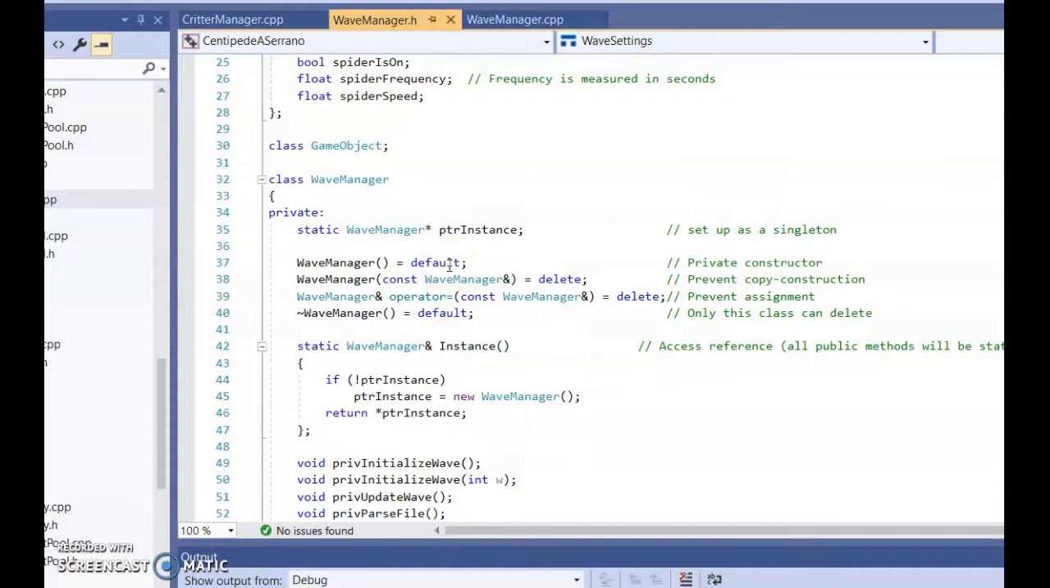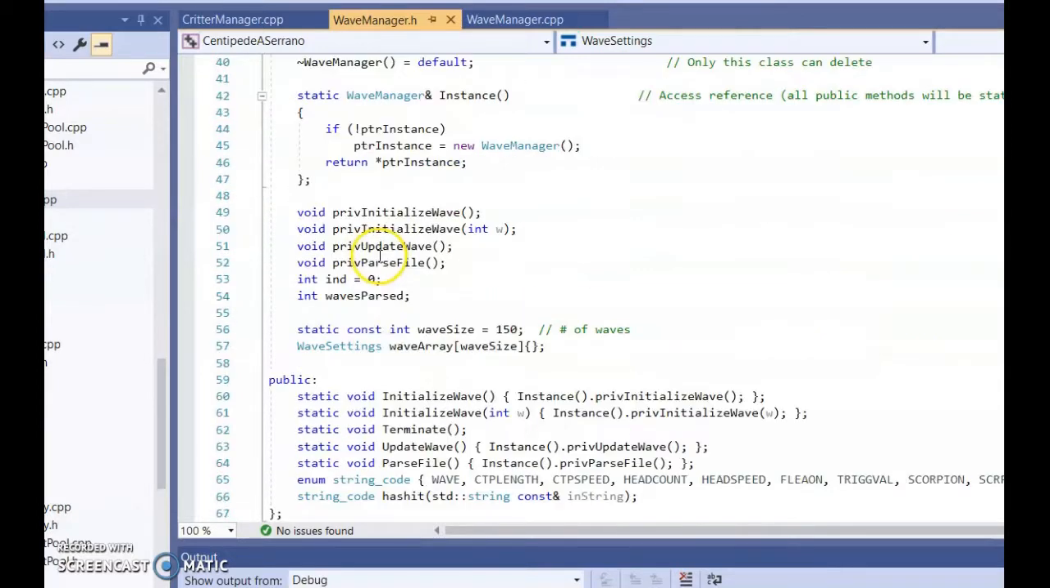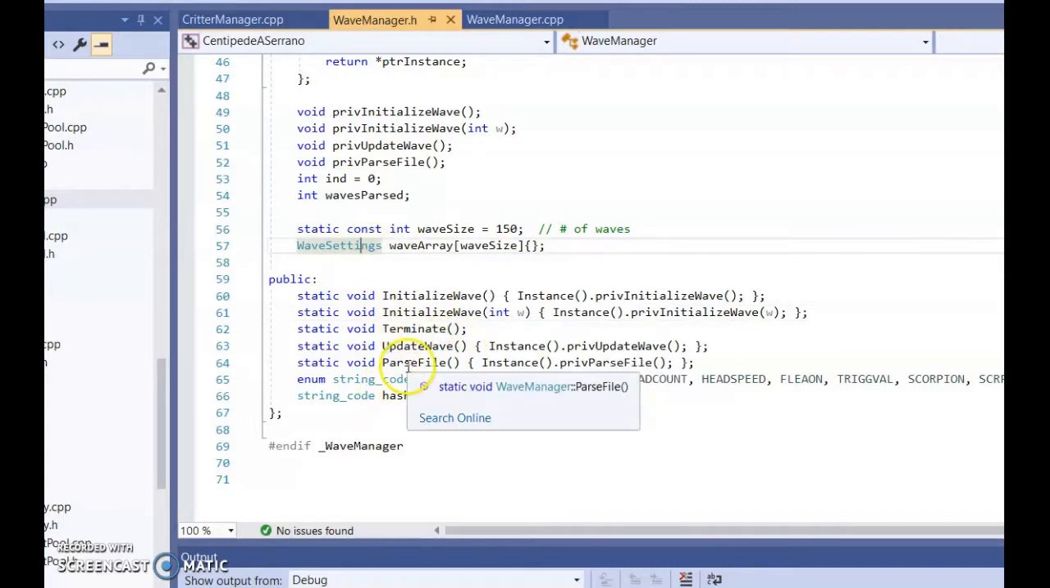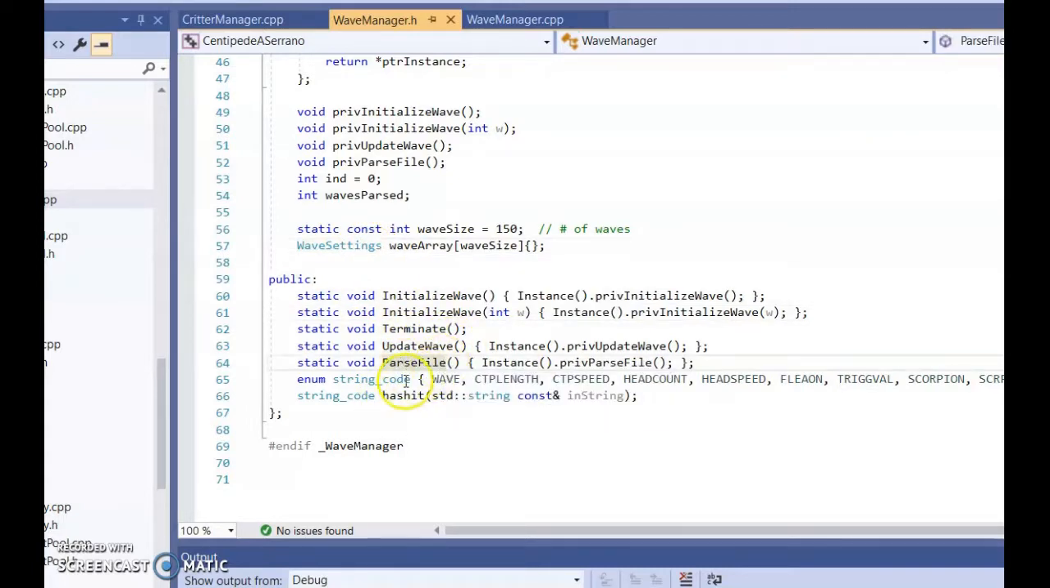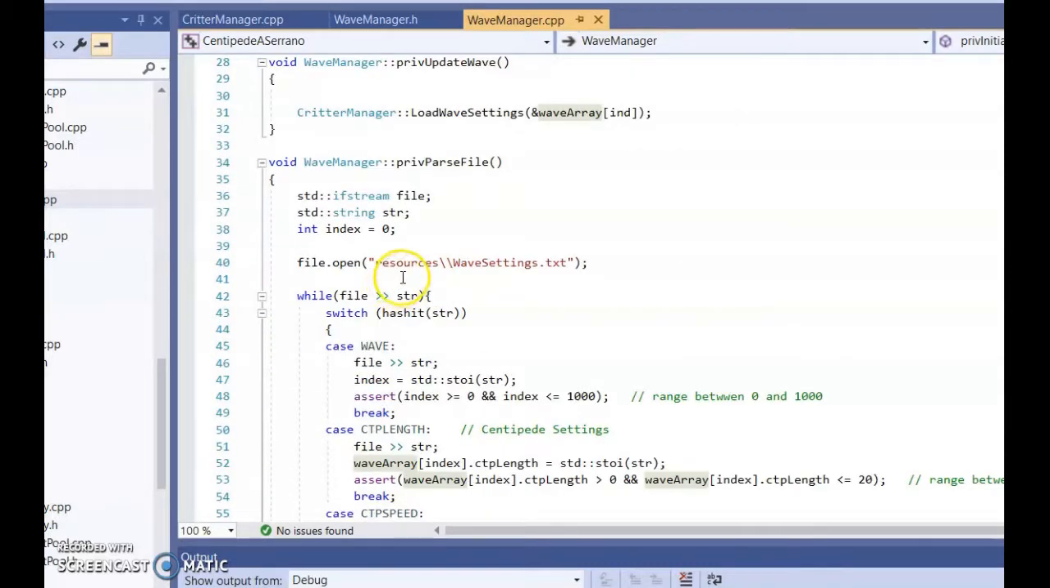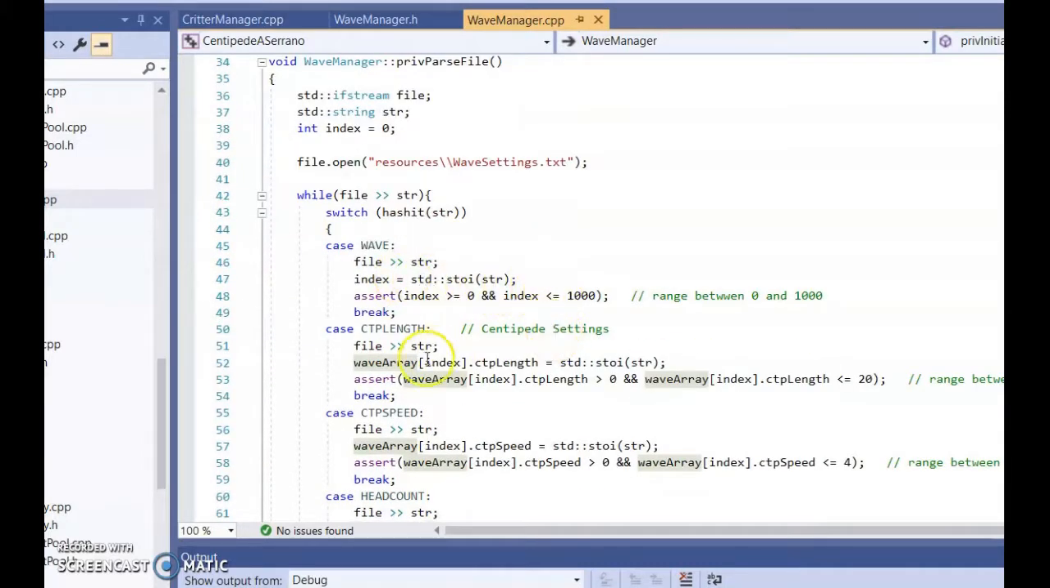As you can see, the wave manager is a singleton, and the two most useful functions are parse file and initialize wave, and I also have an array of the wave settings. For the parse file function, I have an enum which turns all the words that are written in the file into an enum. That way I can read it better in a switch and then just store the values accordingly.